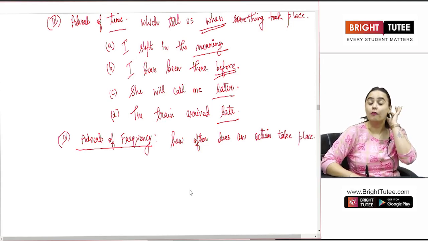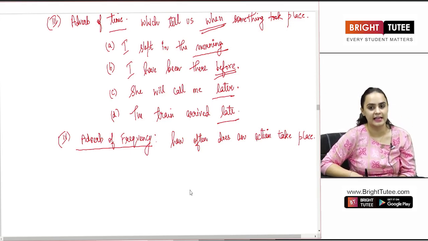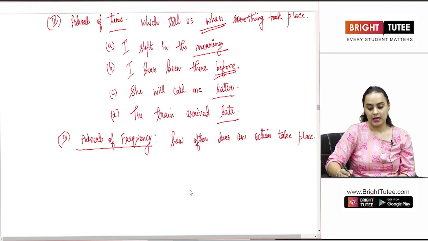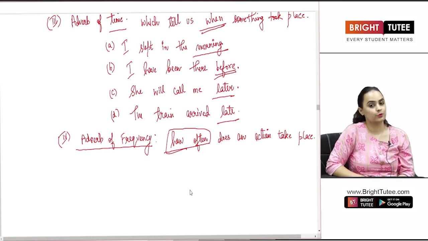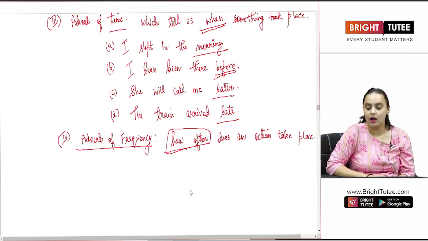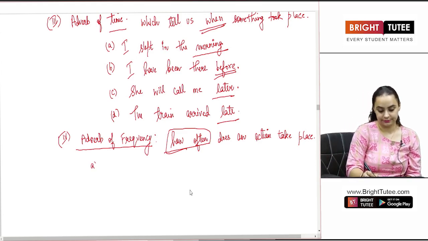So how often, how many times, how frequently does the action take place is what we call the adverb of frequency. So what is the question that they answer? How often?